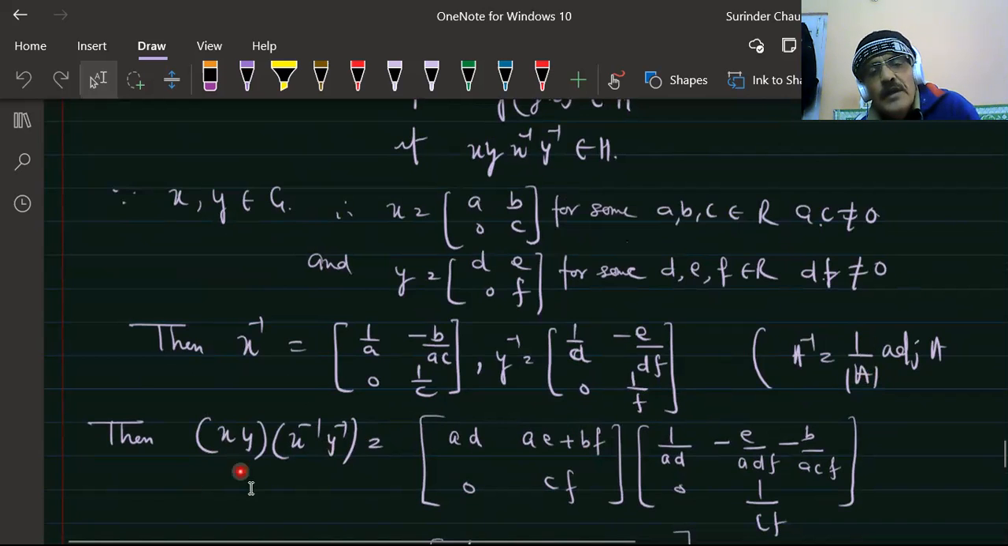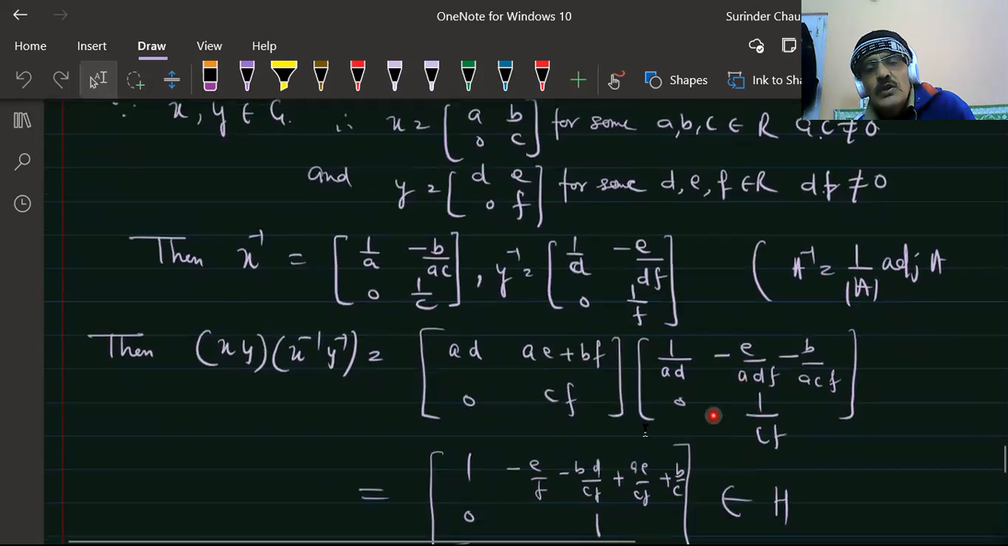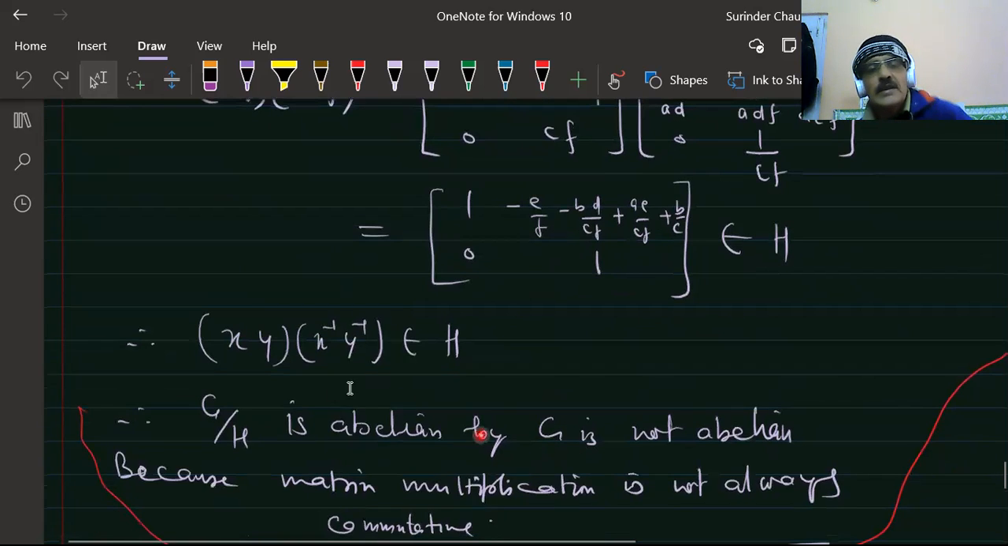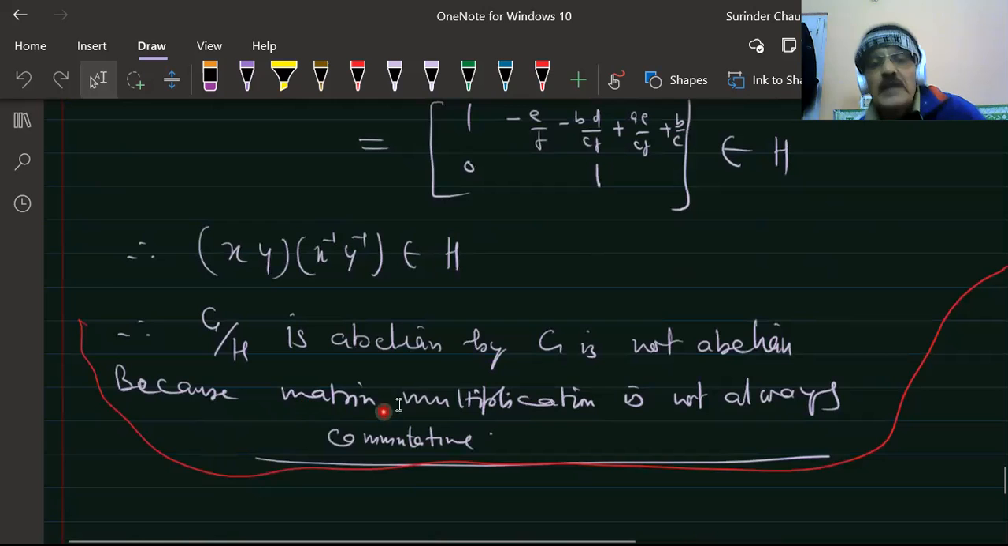So xy x inverse y inverse: this is x, this is y, this is x inverse, this is y inverse. This comes out to this, and when we multiply them, we get [1 something; 0 1], where the entry is a real number. This belongs to H, which implies xy x inverse y inverse belongs to H. So G upon H is an abelian group. But G is not abelian, because matrix multiplication is not always commutative.